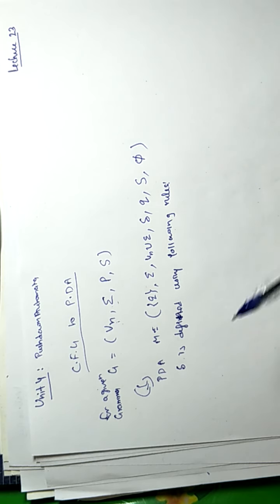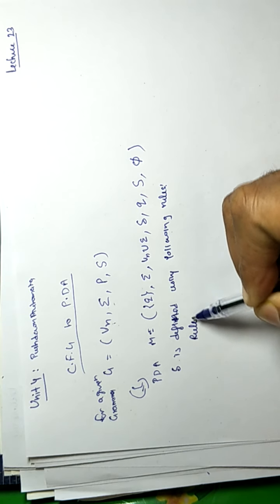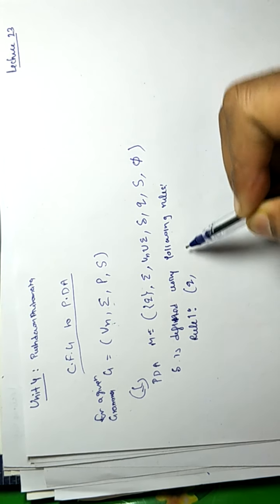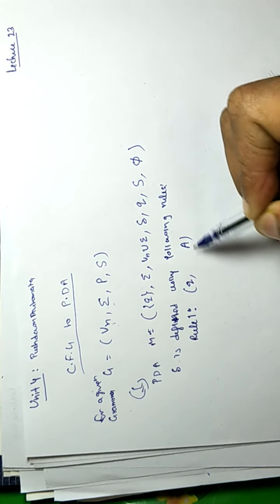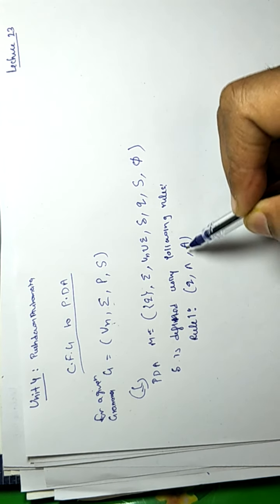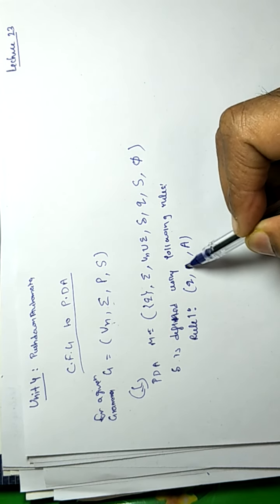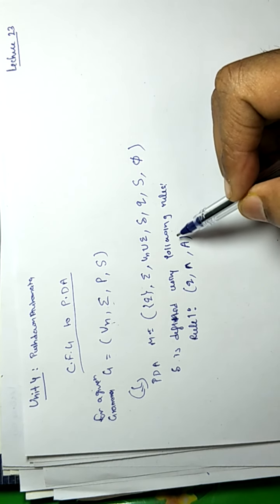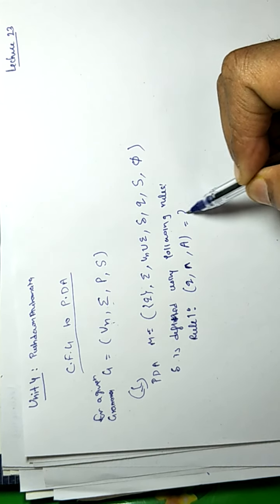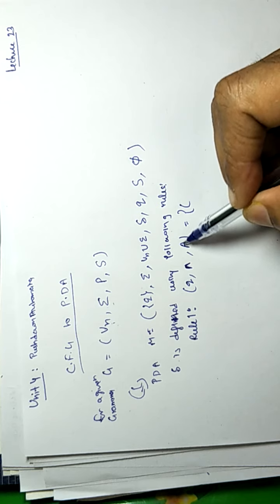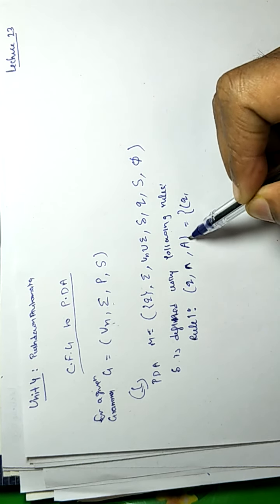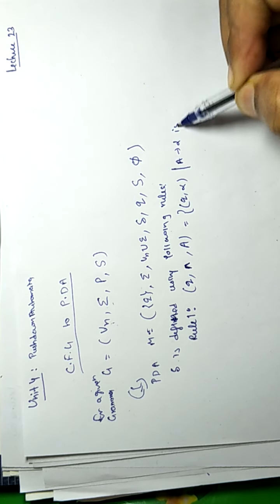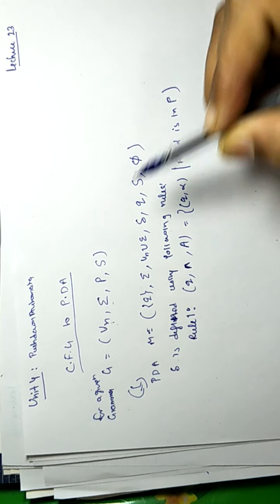And transitions are defined by two rules. Rule 1 is for a non-terminal. Say there is state q and a non-terminal A on the top of the stack. Here we do not read input. We assume there is a null string in between the input. Whenever there is a non-terminal on the top, we will push the value of that non-terminal. Here we push the value of capital A, say alpha, where A tends to alpha is a production in P. P is the set of productions.